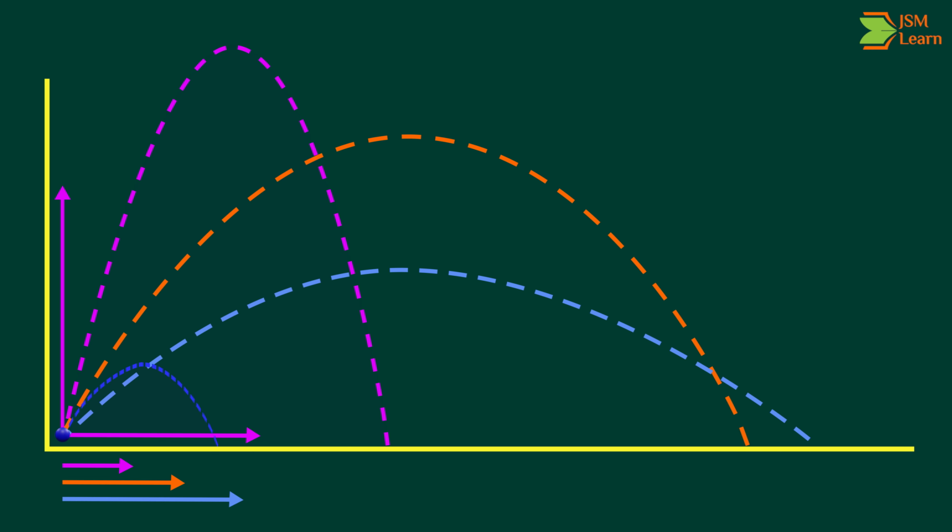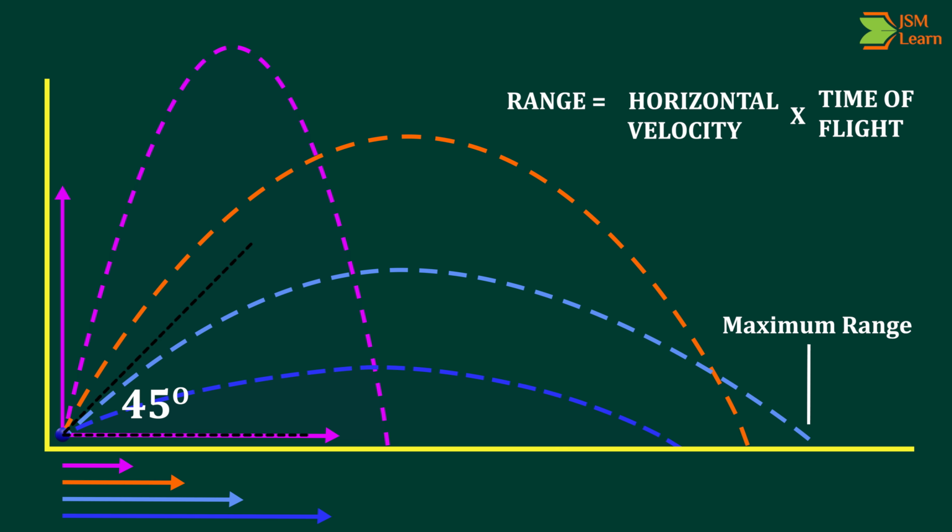At very high angles, the ball stays in the air longer but moves forward slowly. At very low angles, the ball moves forward quickly but does not stay in the air long enough. At 45 degrees, the horizontal and vertical components are balanced, allowing the ball to stay in the air long enough